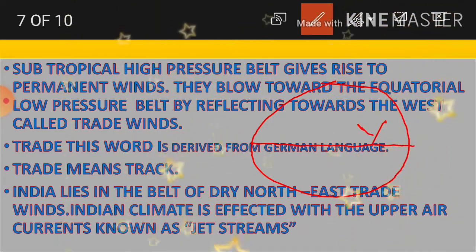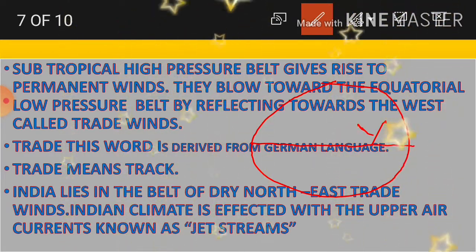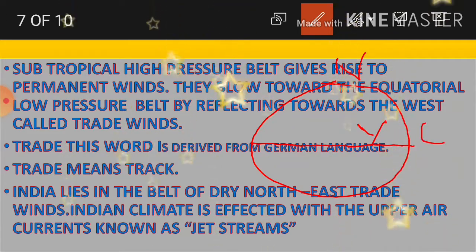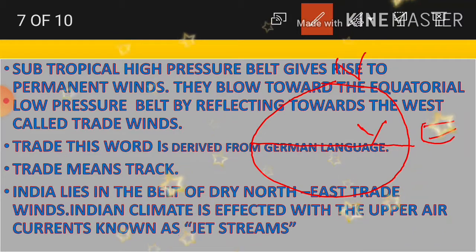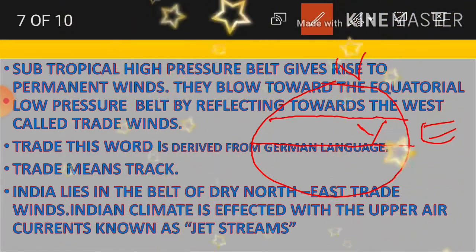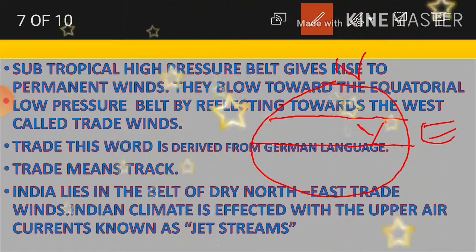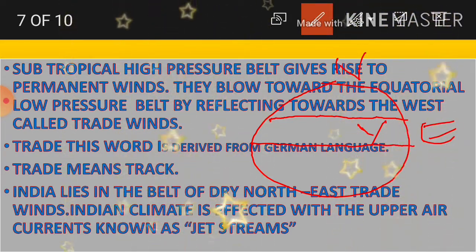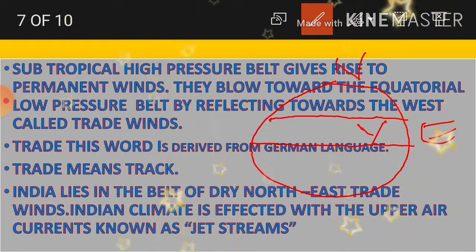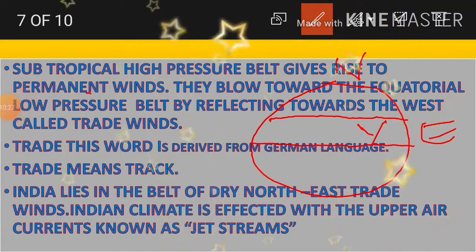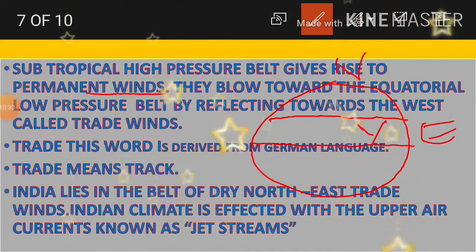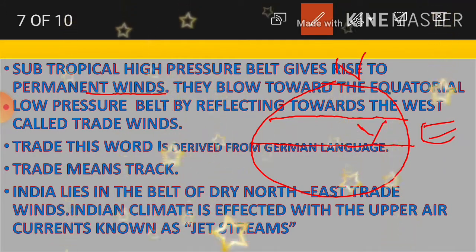That too, India is being affected by what? The northeast trade winds, we already know that. This is the northeast trade winds. Where the subtropical pressure belts are, here the subtropical pressure belts are. What are they doing? The subtropical high pressure belt gives the chance to form permanent winds. That is important. These are giving permanent winds which are blowing over India.